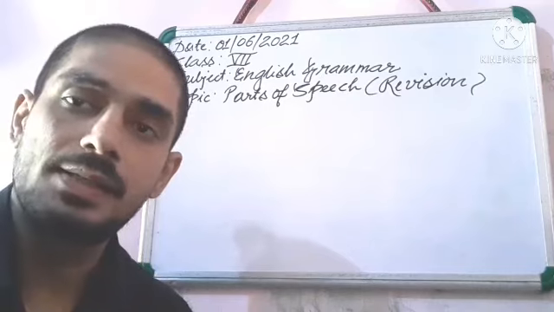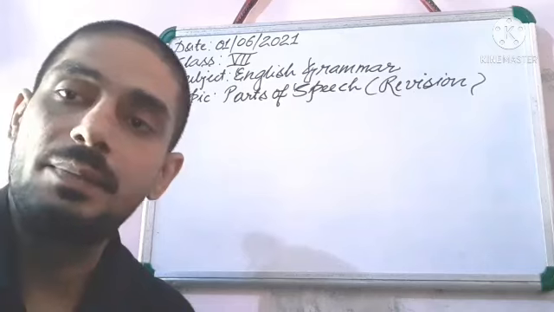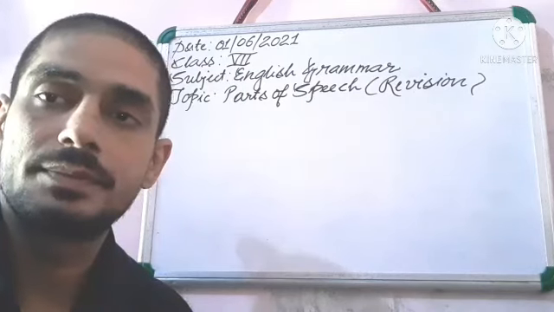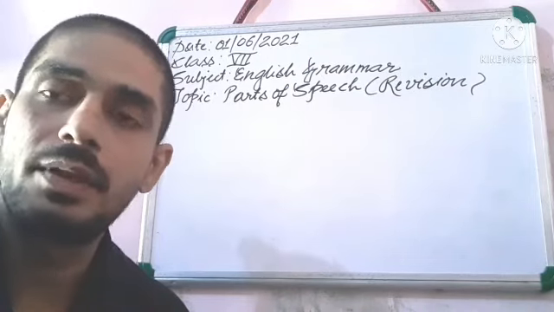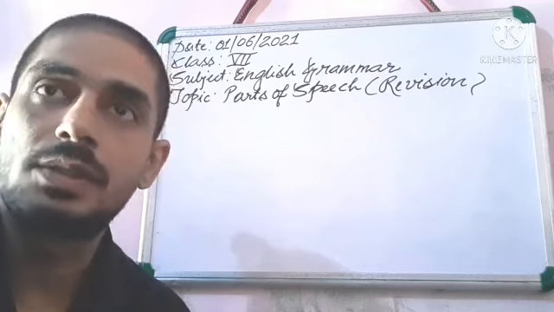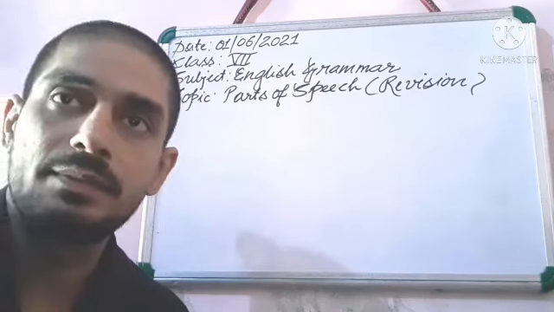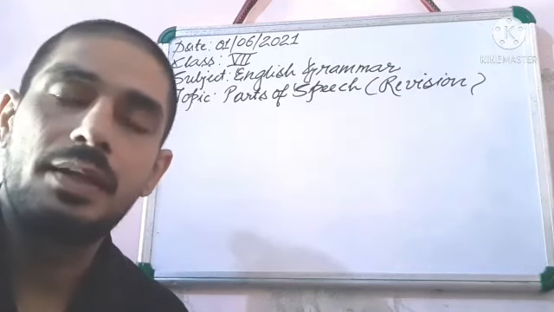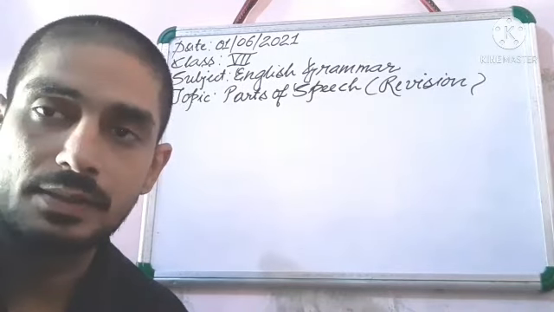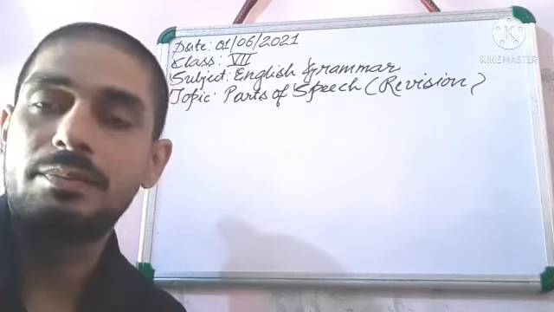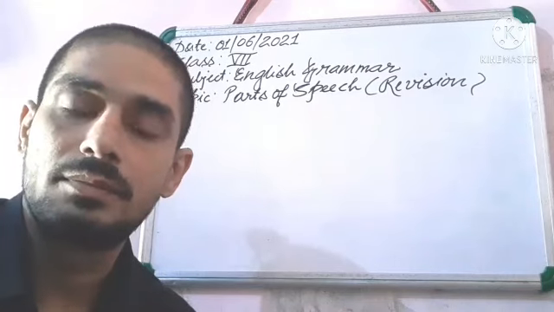Today we will revise the chapter parts of speech. In the previous class we discussed and revised noun, pronoun, verb and adjective, and today we will discuss determiner, adverb, preposition, conjunction, interjection. I think that you will enjoy the video and try to know about it more and more.